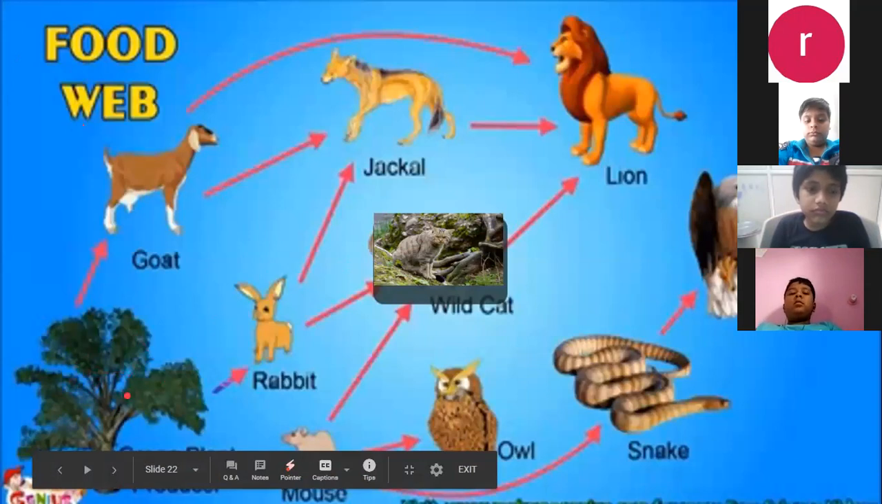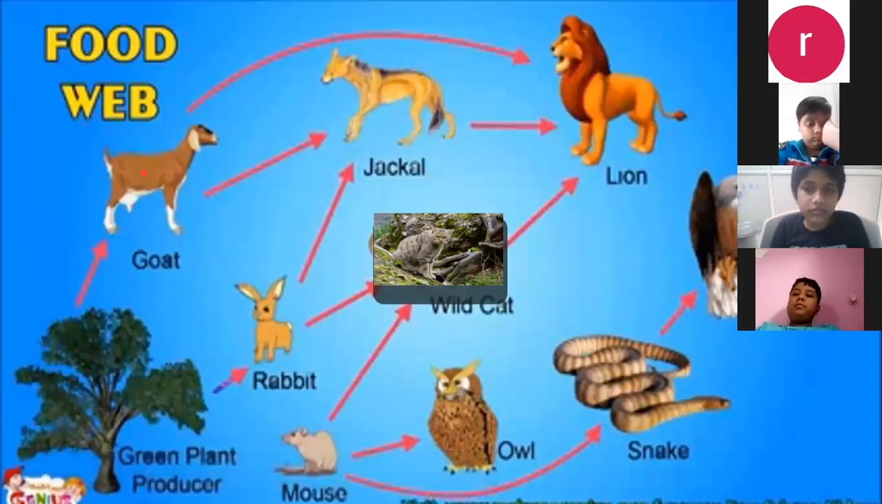See here, this is a tree. Okay, the leaves of the tree are eaten by goat. Then this goat is eaten by lion. This is one food chain.